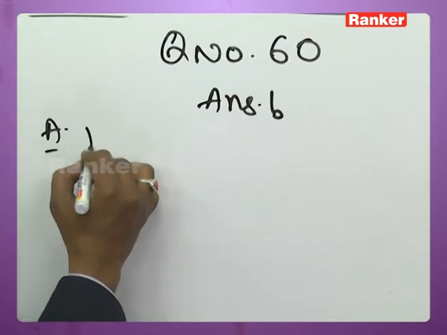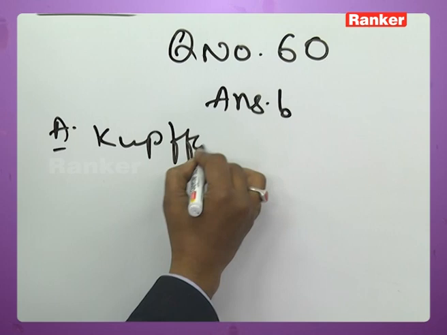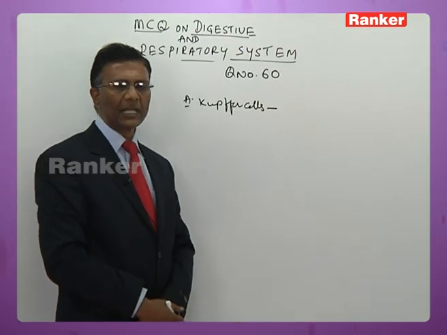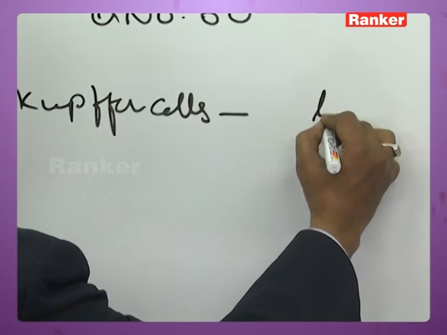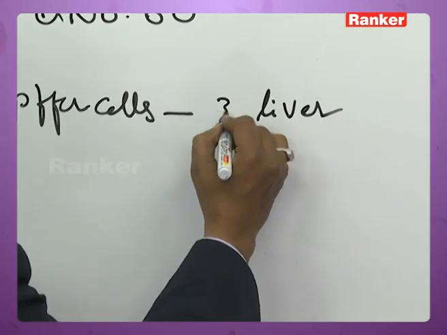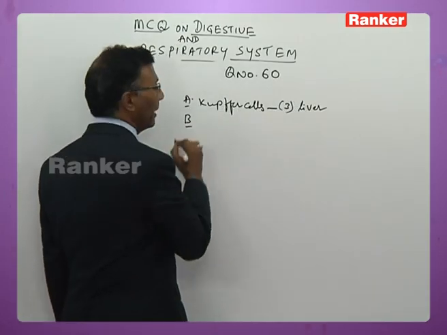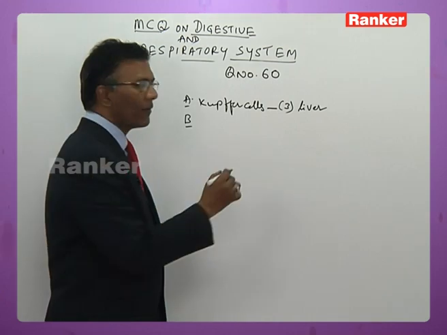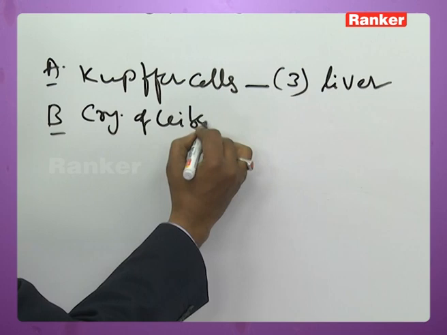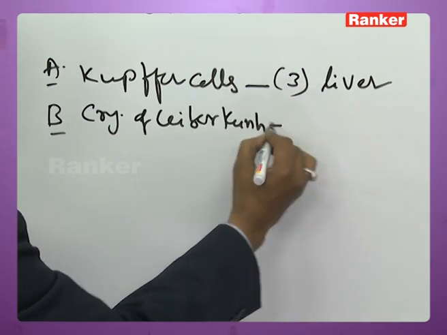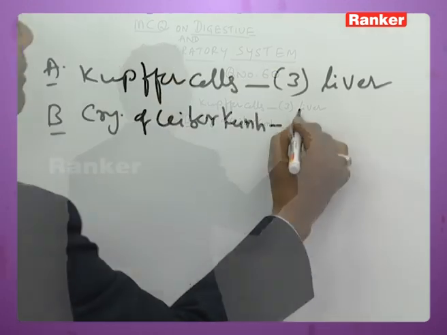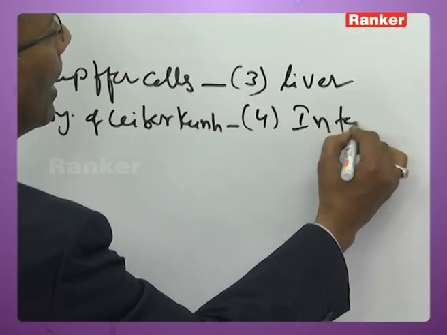A. Kupffer cells. Kupffer cells, you know very well, they are phagocytic in function. They are present in liver. Kupffer cells are present in liver. That is third option. B. Crypts of Lieberkühn. They are the intestinal glands present in the intestine. Okay, so here fourth option, intestine.